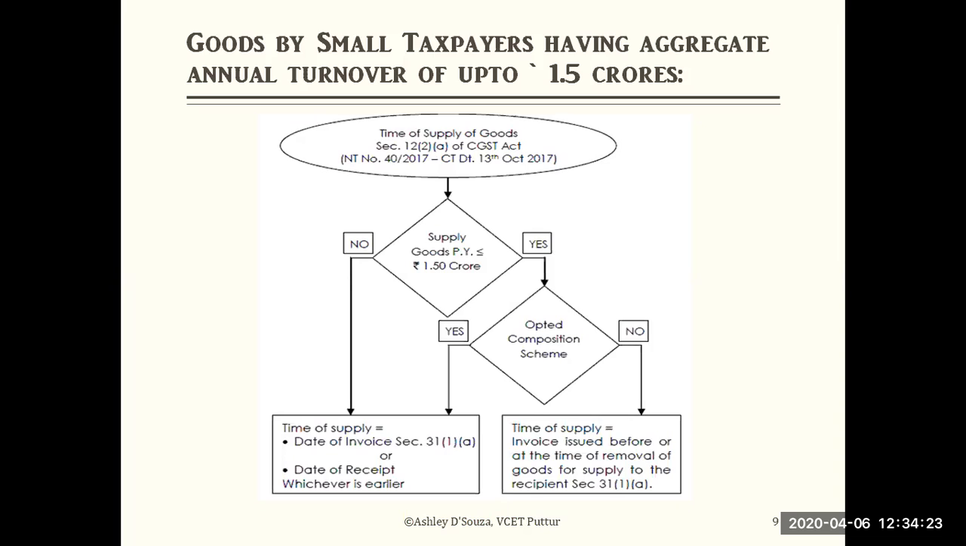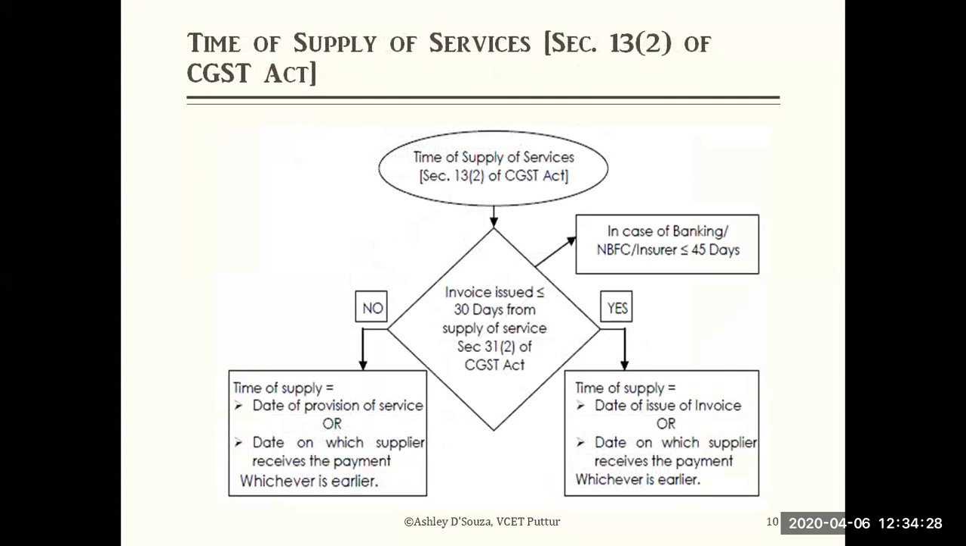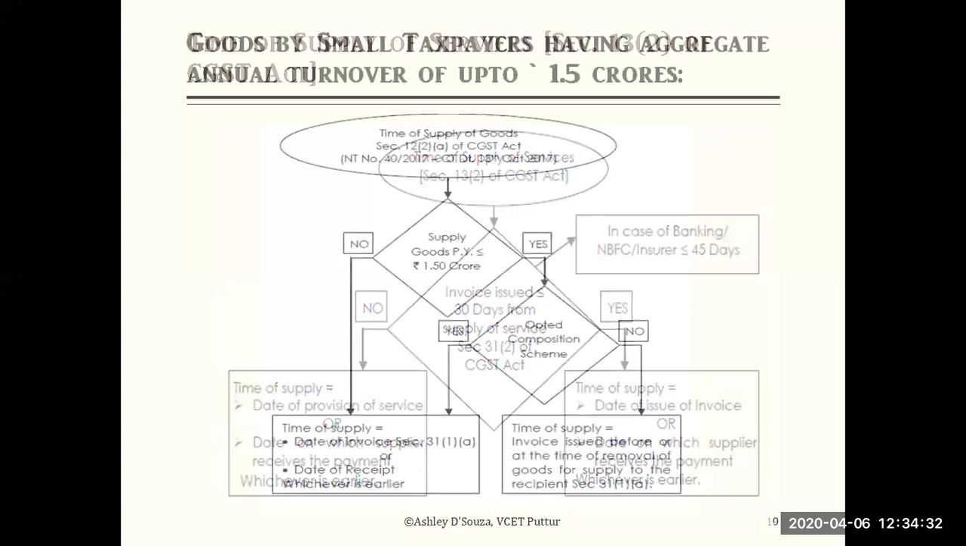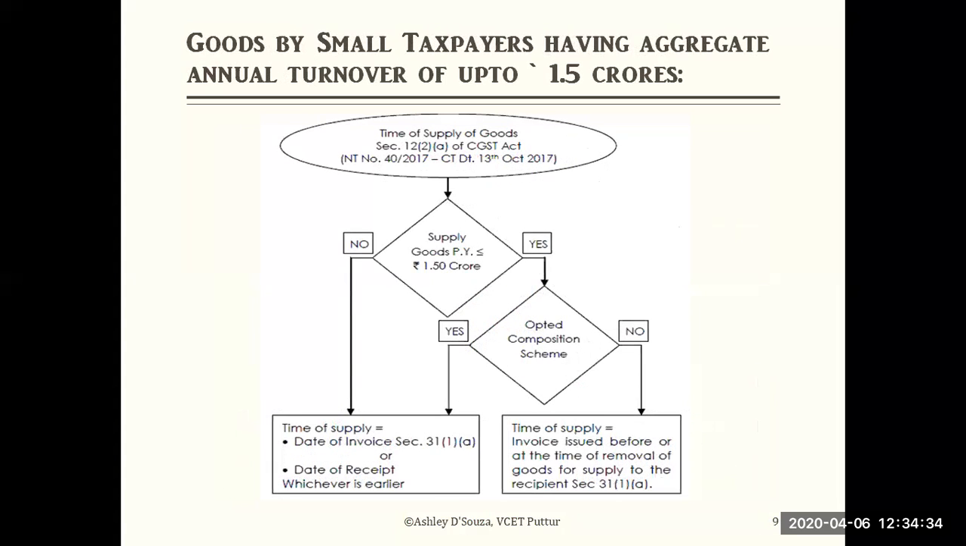Please go through this because I have only one minute left, and there is much more to study in this. Next we are going to go with section 13 related to services. This is a clear differentiation between 1.5 crore plus supply in the previous year and less than 1.5 crore supply.